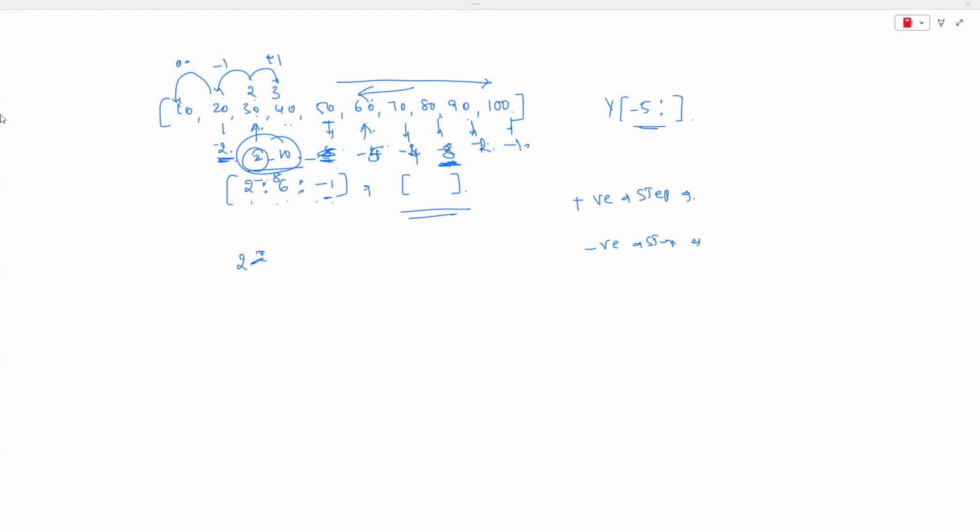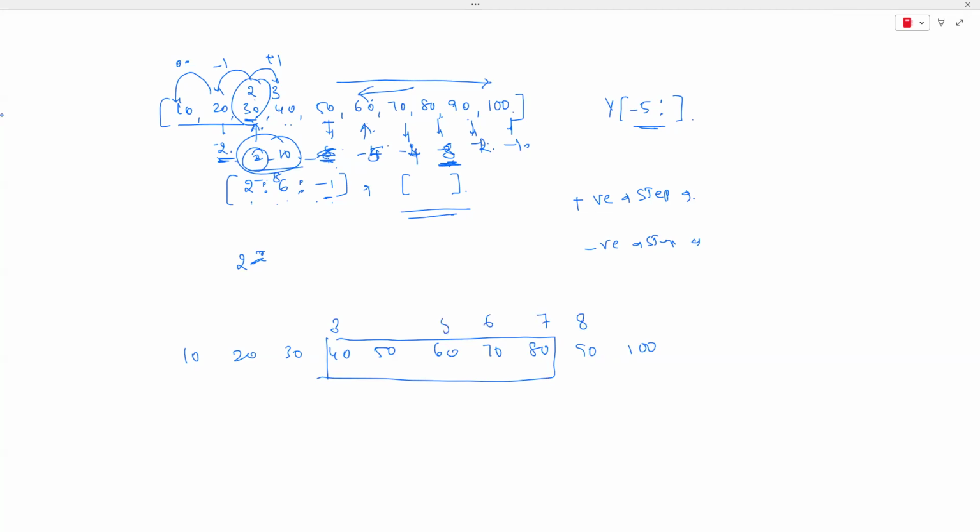Right, guys. So once again, let me explain it. The second index is the 2 from the left hand side. Let me write it one more time: 10, 20, 30, 40, 50, 60, 70, 80, 90, 100. Now, for example, if I want to get these 5 elements, how do I write it? The index is 3, and 3 plus 5 is 8. So we have to get up to here.